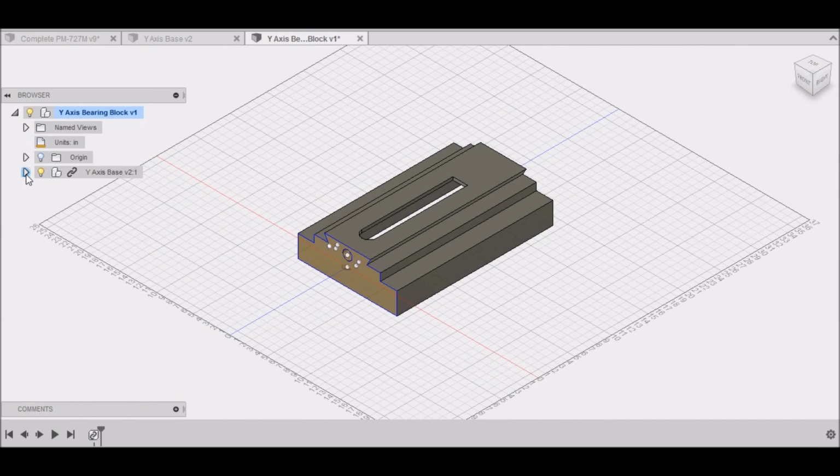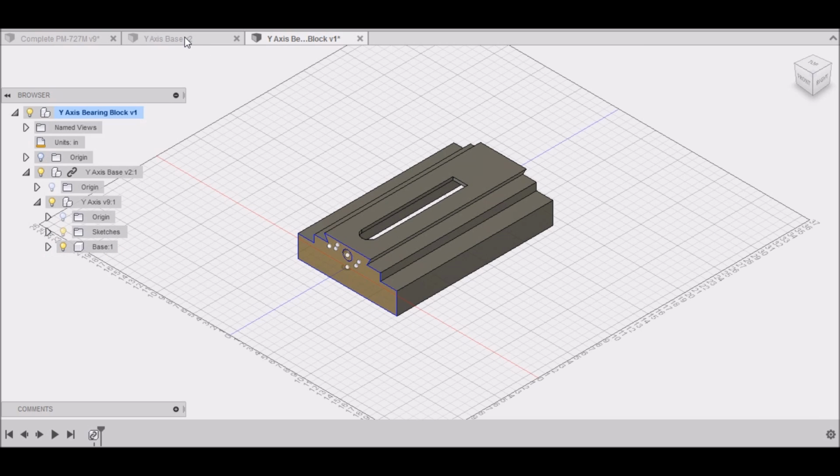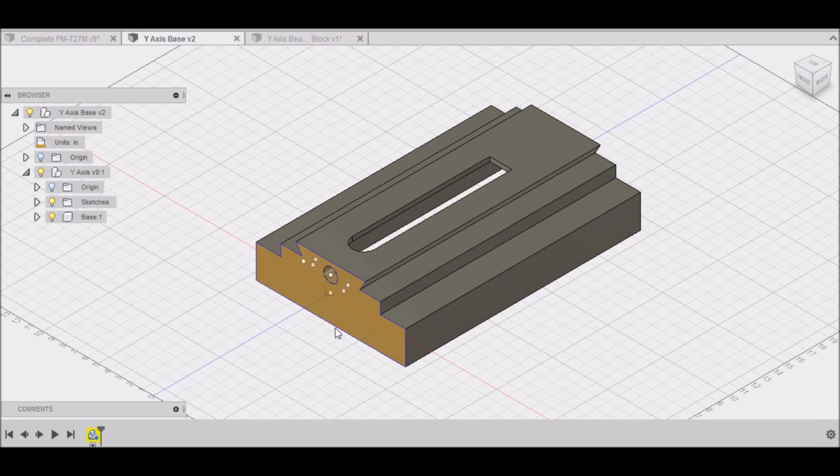Now that we have this in here, you can see over on the left hand side, we have it in this current drawing, and we can see everything. Now, we can't turn the sketch on and off. We can turn the base on and off, but we can't make any changes to the sketch. Any changes made on the base drawing will affect our current drawing.